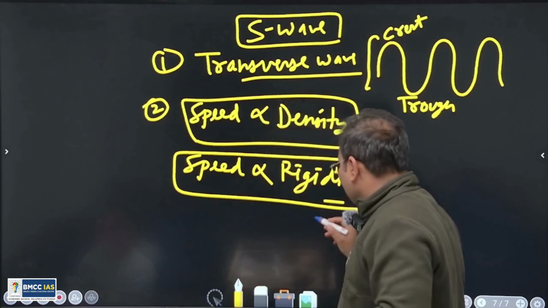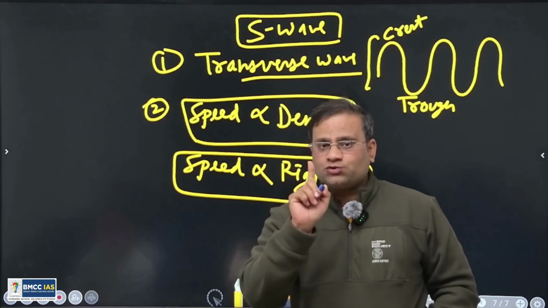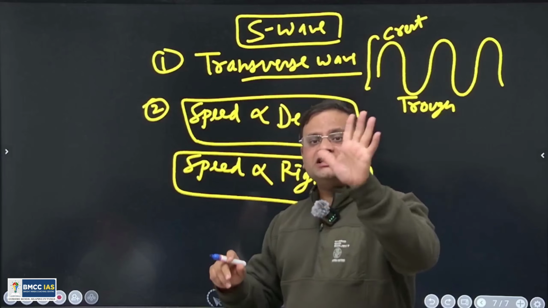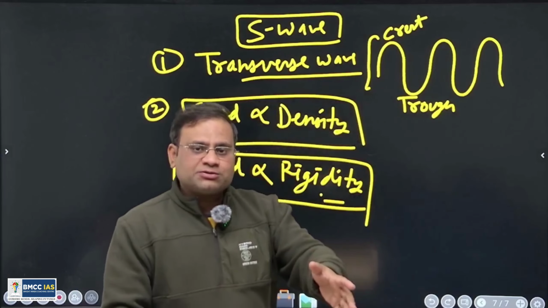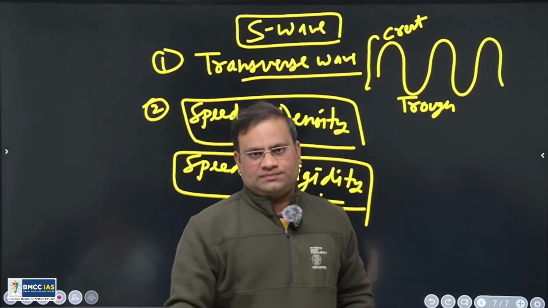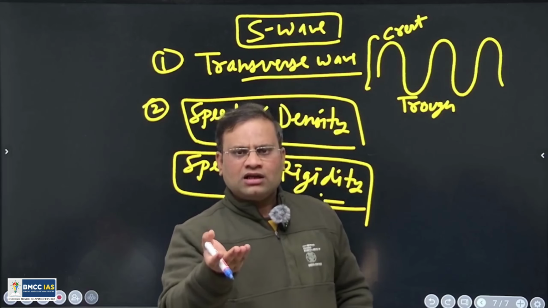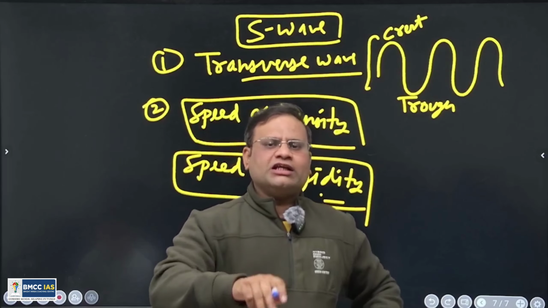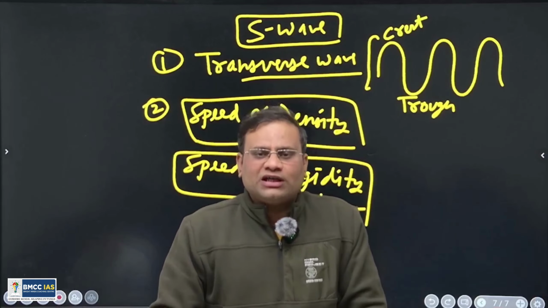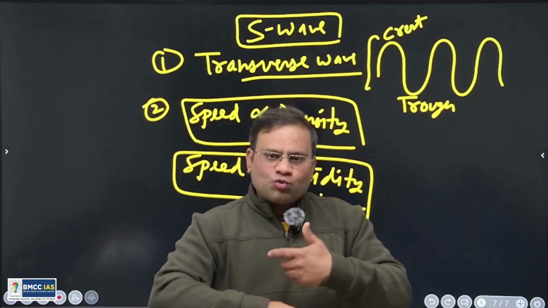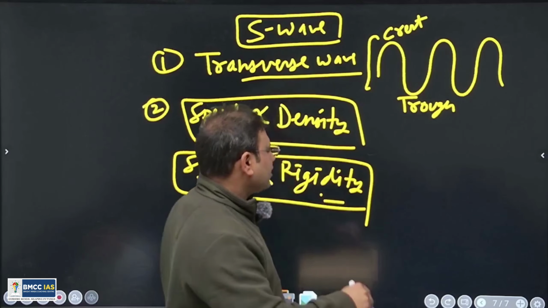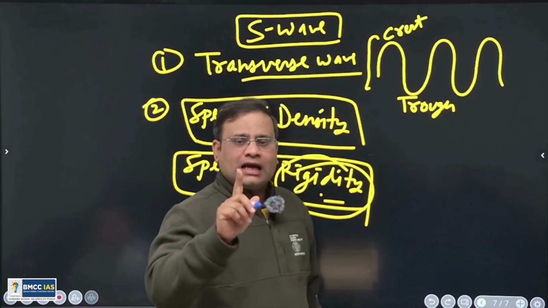But if rigidity is zero, S wave will not travel. It is very important. So S wave speed will be zero if rigidity will be zero. And which is the substance who has zero rigidity? Liquid and gases, the rigidity is zero. Like you can take the water. If you put water into a bottle, it will acquire the shape of bottle. If you put in some other vessel, it will acquire the shape of that vessel. Why so? So liquid or water is changing its shape very easily without any resistance. So rigidity of liquid and gases is zero.